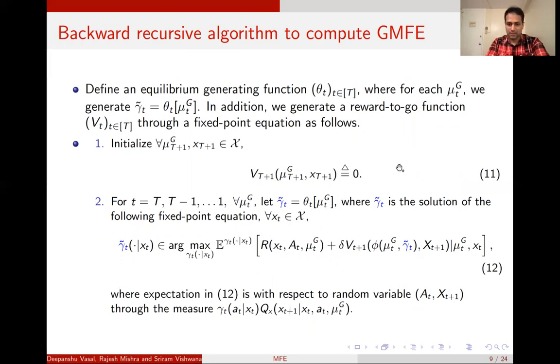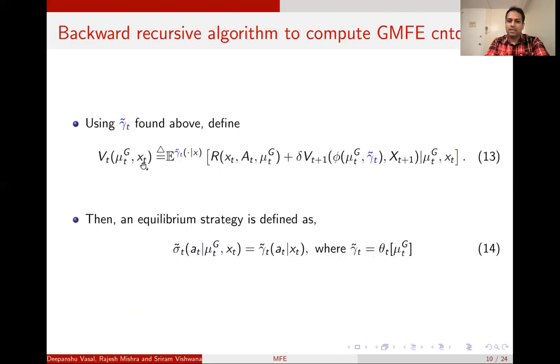And for each time t in a backward recursive way, and for each mu t of g, we find the equilibrium gamma tilde t by solving equation 12, where the solution gamma tilde t appears on the left hand side and also on the right hand side in the update of the mean field population mu t of g. So this is a unique fixed point equation that allows us to decompose this problem across time. So by solving this unique fixed point equation 12 for every mean field population state mu t of g, we compute the optimal gamma tilde t.